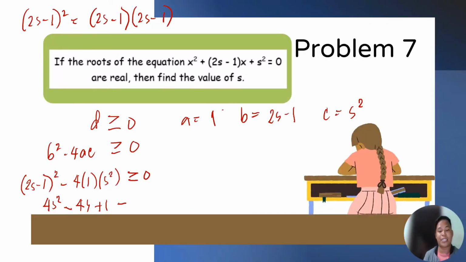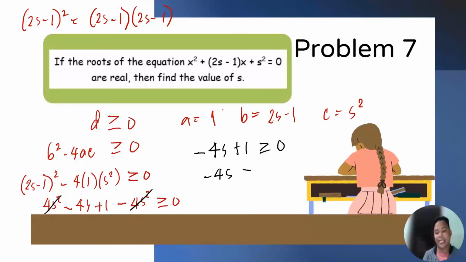Minus 4 times 1 times s squared is 4s squared. Is greater than or equal to 0. Then, we can cancel 4s squared. Since 4s squared minus 4s squared is equal to 0. So, we have left negative 4s, plus 1 is greater than or equal to 0.